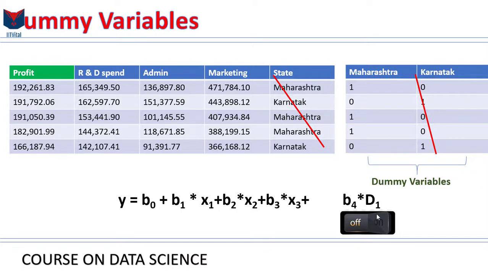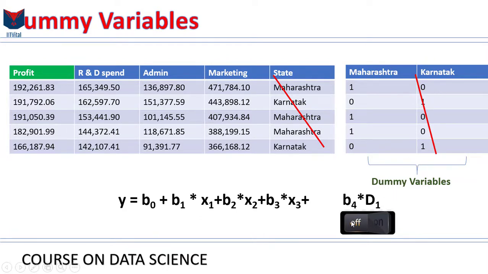And the second thing is that when you look at this approach, it might seem biased. So we are including a variable for Maharashtra, and there's a coefficient for Maharashtra. So we basically have this benefit of having a coefficient in our equation for Maharashtra, which is b4. But for Karnataka, there's no coefficient, because when d1 is 0, that whole part of the equation becomes 0, and there's no benefit of a coefficient in our equation for Karnataka, and it might seem biased at first.